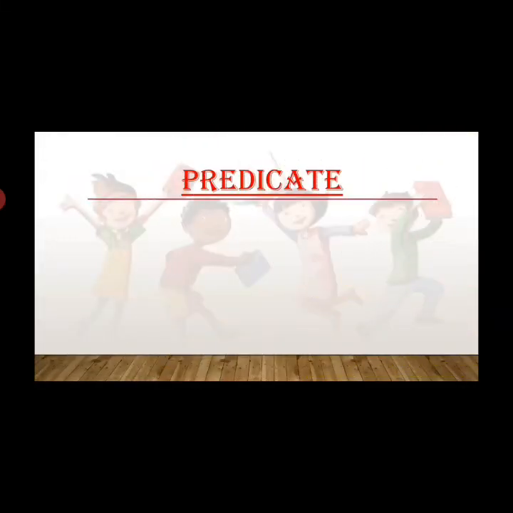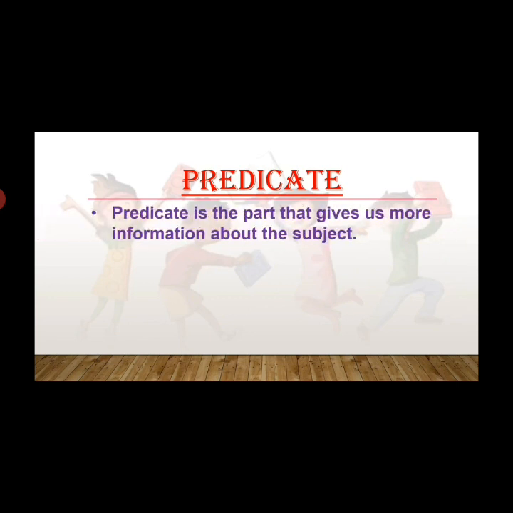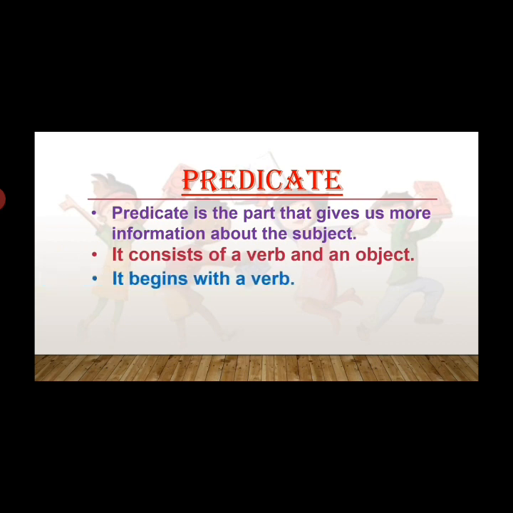Now, let us see what a predicate is. The predicate is the part that gives us more information about the subject. It consists of a verb and an object. It begins with a verb. In simple terms, once you find out the subject, the remaining part of the sentence is the predicate.